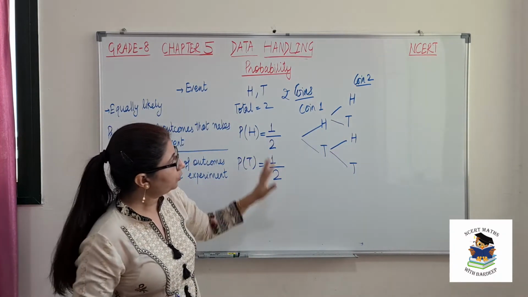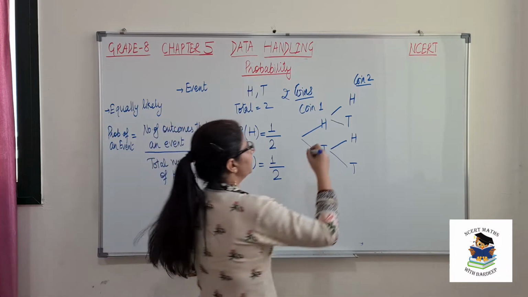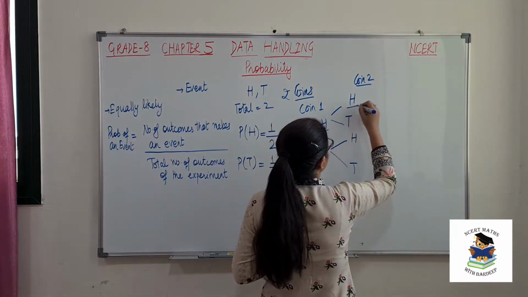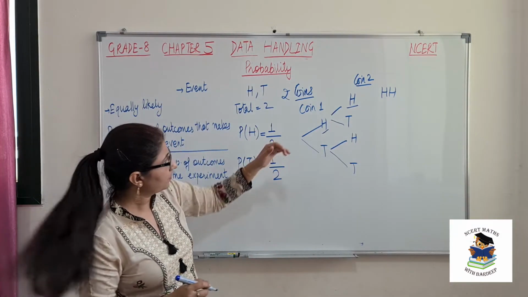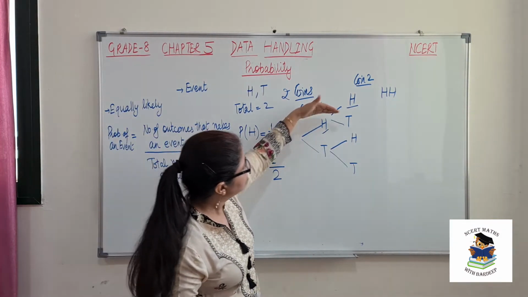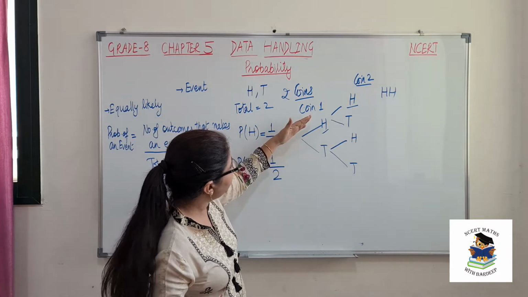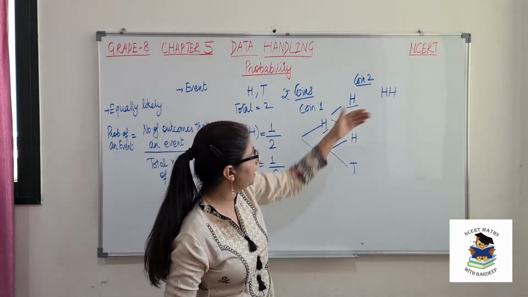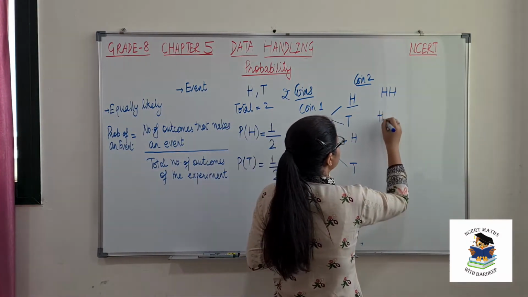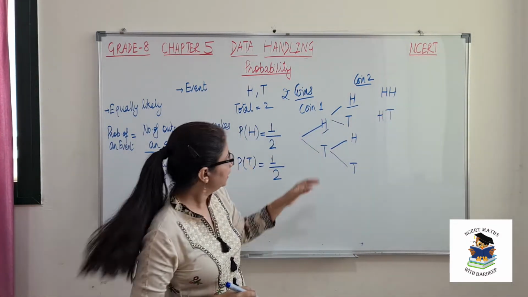So now how to read this? That is, first is head, second is also head. That means both are getting head. Next, first is head, second is tail. So you will read like this. First you will go on this side, write this, then go on this side. So this will be first is head, second is tail.